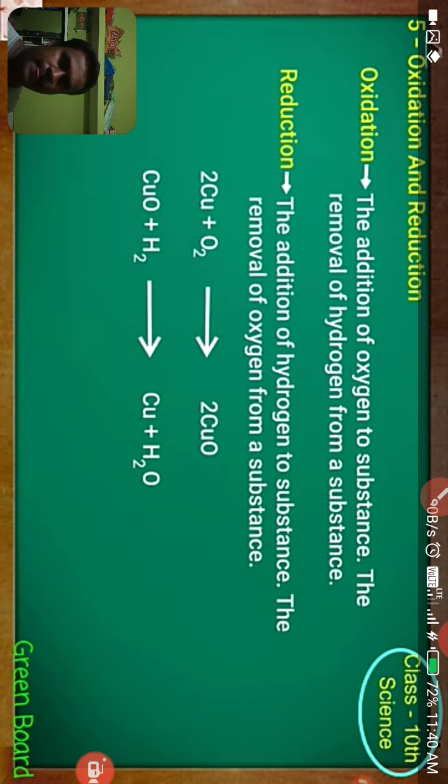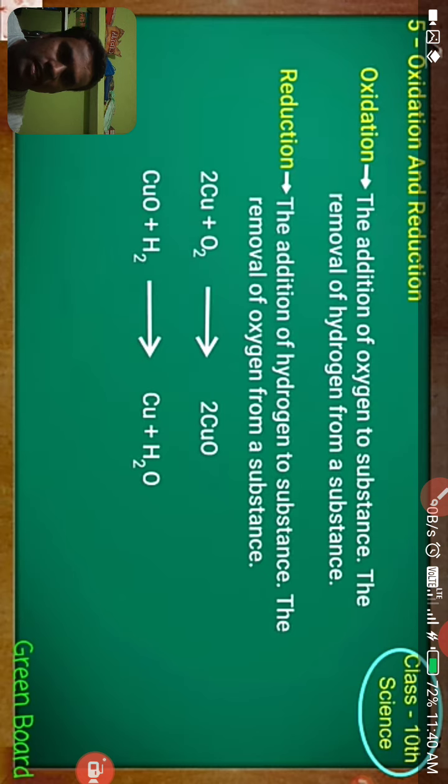So next, move on to oxidation and reduction reactions. You are all familiar with this one. First is the oxidation reaction. In a reaction, there is addition of oxygen to a substance or removal of hydrogen from a substance. If oxygen is added to a substance or hydrogen is removed from a substance, that is an oxidation reaction.